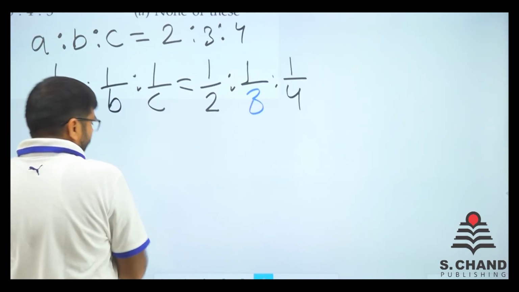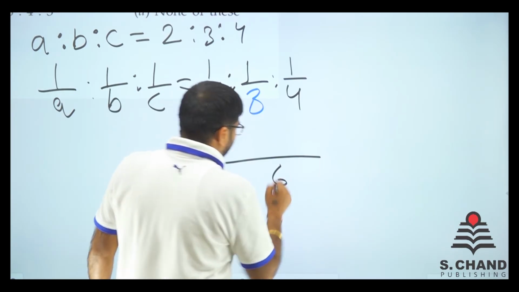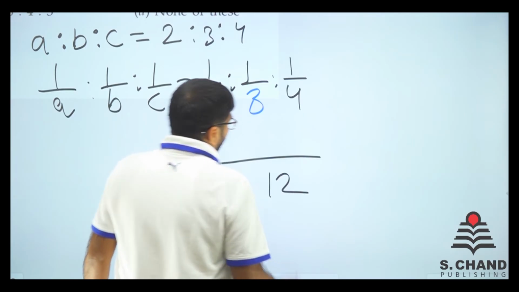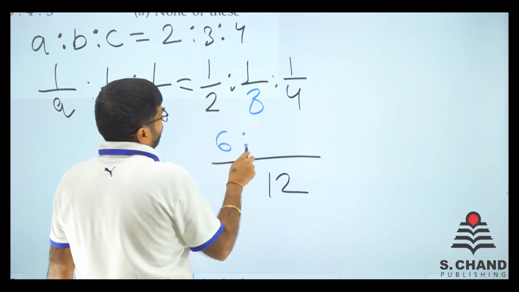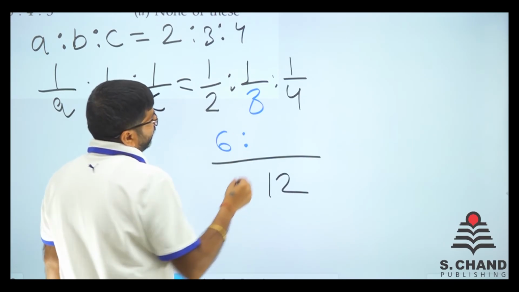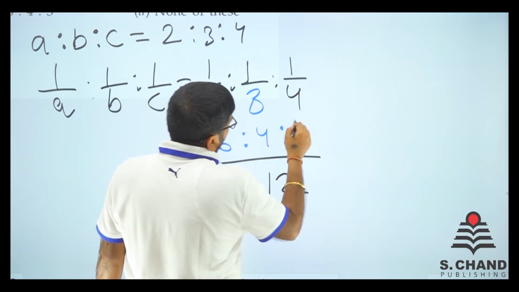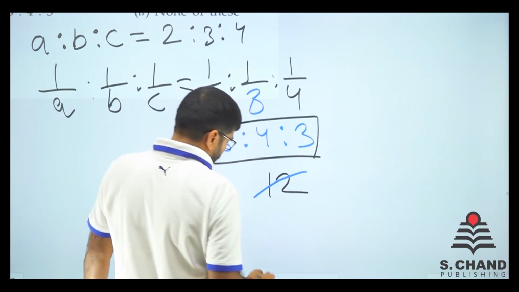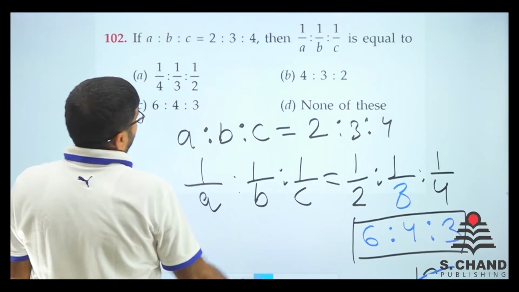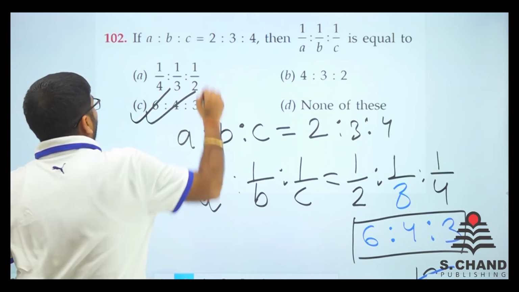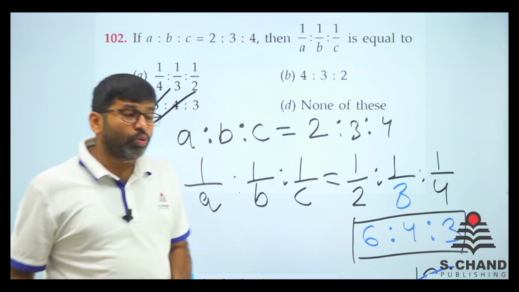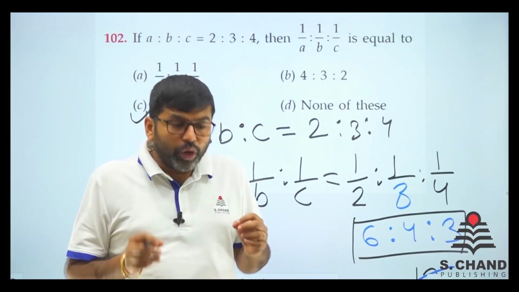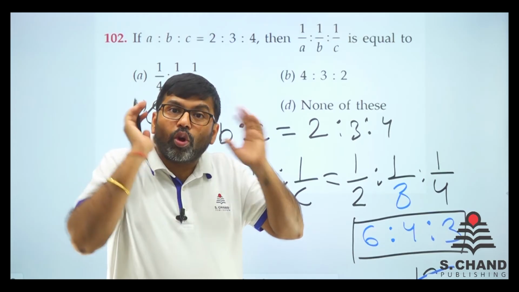So we'll do one thing. We'll take 6 as LCM, not 6, 12 I guess. 12 is LCM. So 12 by 2 is 6. 12 by 3 is like 4. And 12 by 4 is 3. So the ratio becomes 6 is to 4 is to 3. Is there any option 6 is to 4 is to 3? Yes, we do have. And this is the way. So you can see that all the questions are not that tough. What you need actually is the whole concentration.